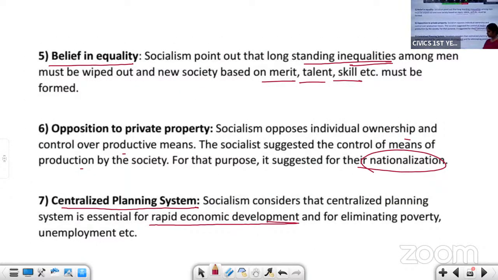If you are able to understand these side headings, if you are able to understand what the side heading is, then you can present your answer in your own words. Okay. Try to understand what it is saying. See, centralized planning. What do you mean by centralized planning? The planning should be done at the central level so that there can be rapid development. Okay. So shall we move to the next one? We'll move to the short answers.